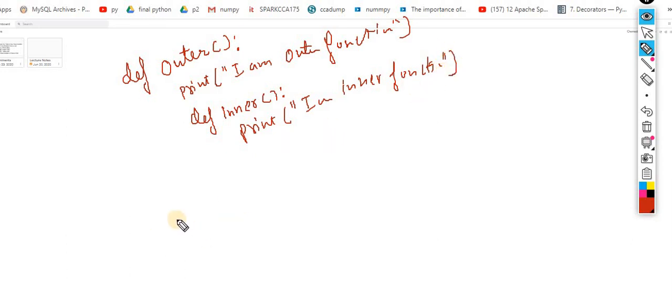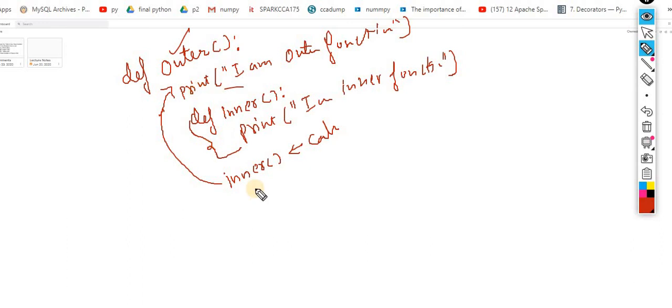Now inside outer, I am calling inner. This is the calling of the inner function inside outer. I am making an outer function, inside the outer function I define one more function called inner, and the inner function is called inside outer.